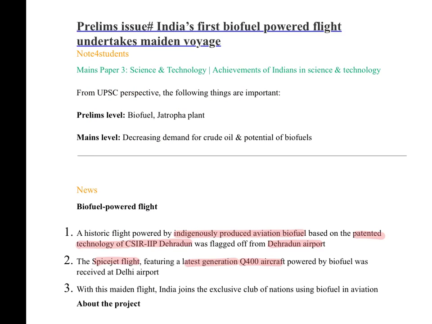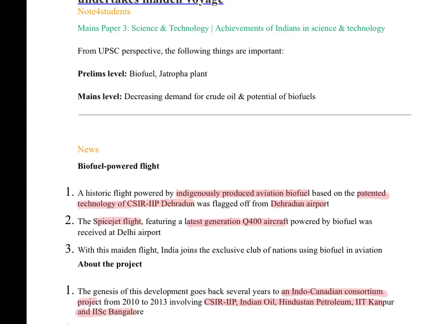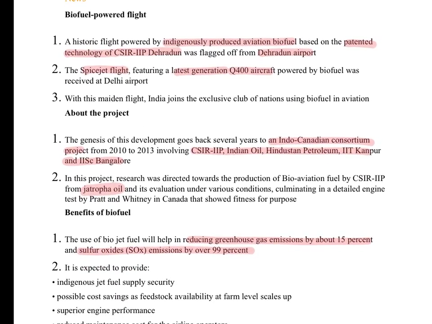The next is a prelims related issue, very simple topic. It reads, India's first biofuel powered flight undertakes maiden voyage. Coming to the details, this flight has been powered by indigenously produced aviation biofuel, and this was produced using a patented technology of CSIR IIP Dehradun, and this flight took off at Dehradun airport only, and it was a SpiceJet flight which used the latest generation Q400 aircraft.